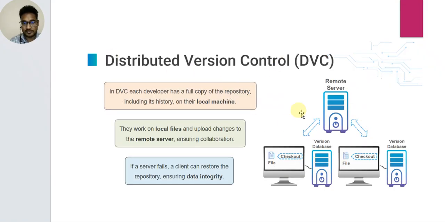Third is the distributed version control system. In a distributed version control system, the remote server is centralized, and files are checked out to the version database. If the remote server is down, the files in the version database are safe, so we can restore the data. So the distributed version control system is good.